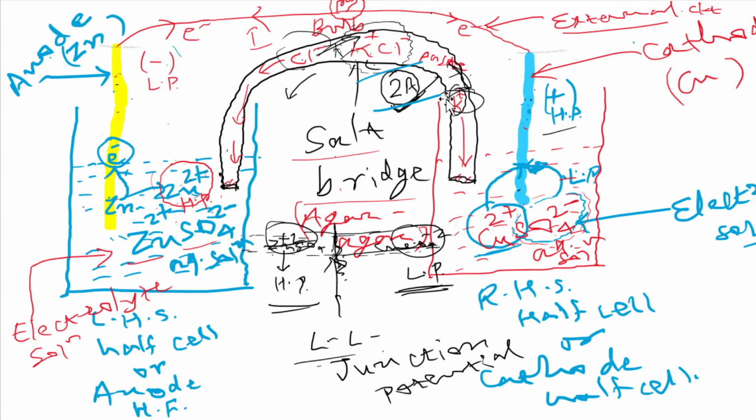Aqueous solution. Okay, do remember we can use the liquid form of electrolyte that may be molten or aqueous solution. So here we are using aqueous solution of zinc sulfate. This is known as the electrolyte in the anode half cell here. So what is the electrolyte in the cathode half cell here? Copper sulfate. Copper sulfate aqueous solution. Great.